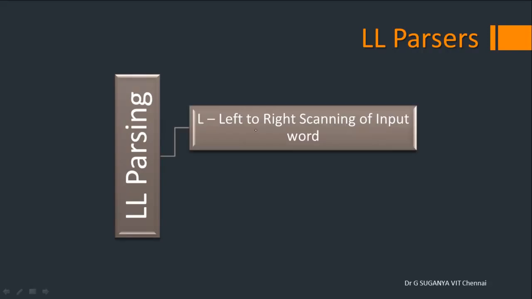So we have two Ls actually. The first L stands for left to right scanning of the input word. Let's say you have an input word like "a less than b colon", which is stored in an input buffer. Every cell of your RAM memory is able to store one character, and there is no point in reading from right to left, because the length doesn't matter.